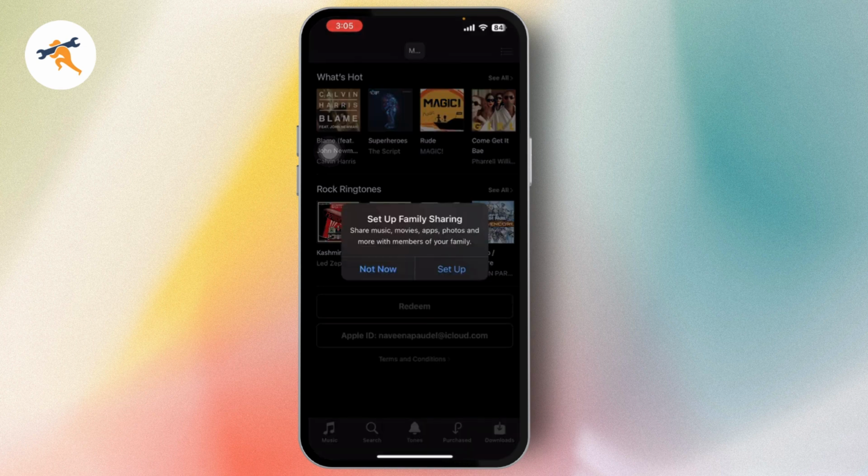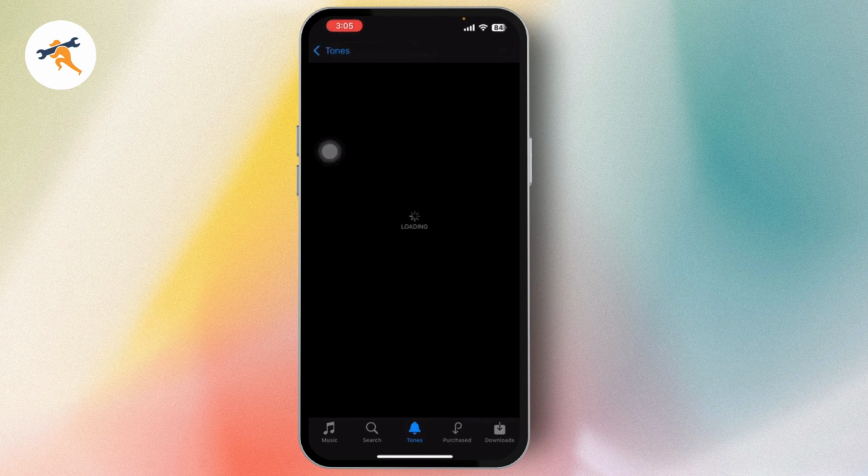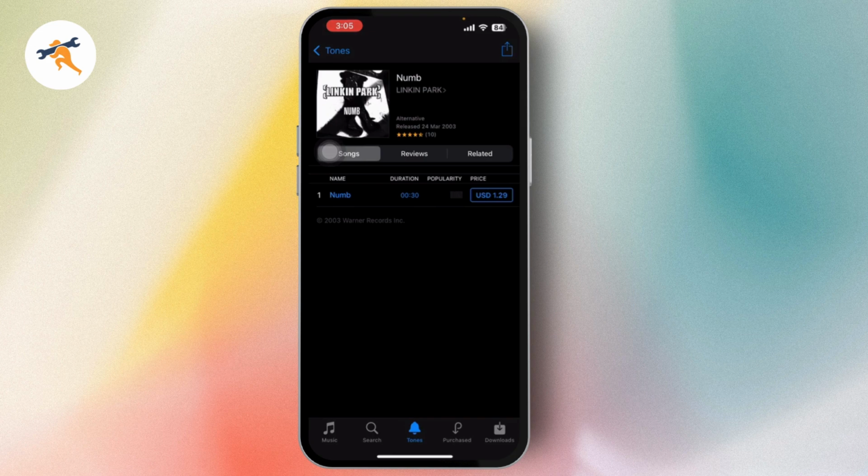And as you can see that here you will have all of the ringtones. So you just need to simply go and select any ringtone that you are comfortable with, that you would like to set as a default ringtone. Now you can go with the price, you can tap on it, go with download, which is on the top right, or tap on the price section.